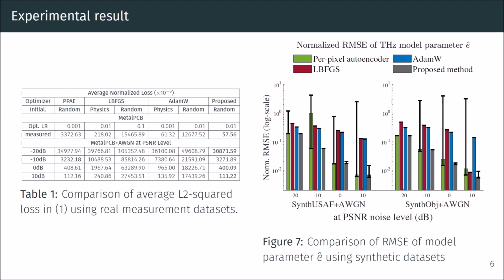The result shows that the proposed method finds lower energy minima by avoiding undesirable local minima in which the gradient descent algorithm gets stuck, and the estimated terahertz model parameters are more accurate. Notice that in figure 7, compared to the error bars of the per pixel autoencoder, the proposed method robustly estimates model parameters with fewer outliers.